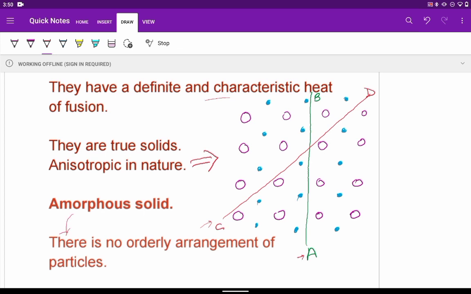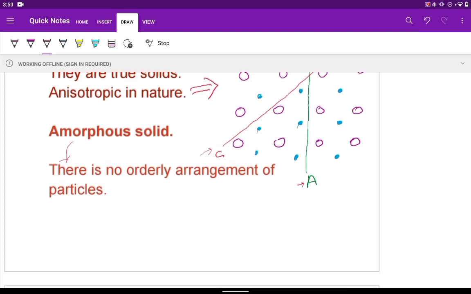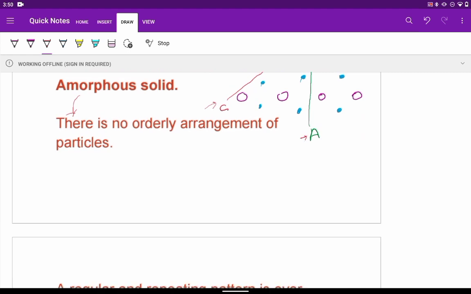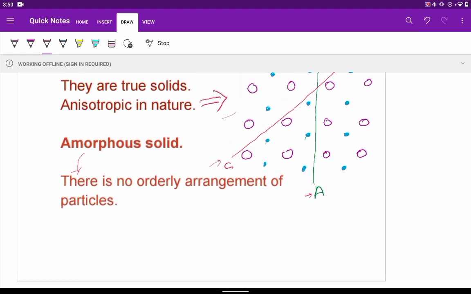Next is amorphous solid. In amorphous solid, there is no orderly arrangement of particles. We can imagine a room in which there are some chairs, some people are sitting on them, some are standing. The space between the chairs is also not equal. Some chairs are very closely spaced, some are far apart. If we have a room like that with people sitting and standing, then we can compare it with an amorphous solid. There is no orderly arrangement of particles. This figure I have drawn is for anisotropy.